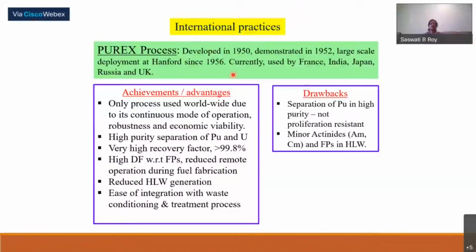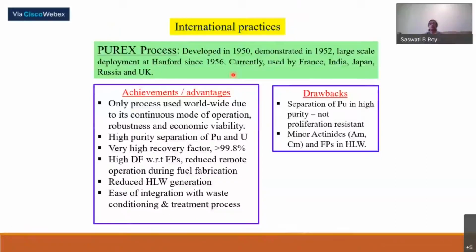The international practice is the Purex process. Purex is the plutonium uranium reduction extraction process. It was developed in 1950, demonstrated in 1952, and large scale deployment was enforced since 1956. Currently, it is being used by most countries like France, India, Japan, Russia, and the UK.